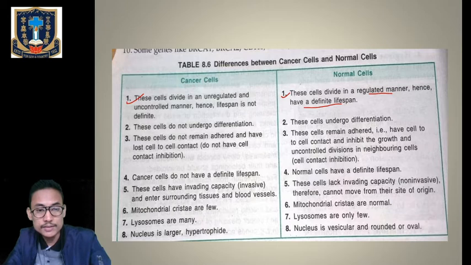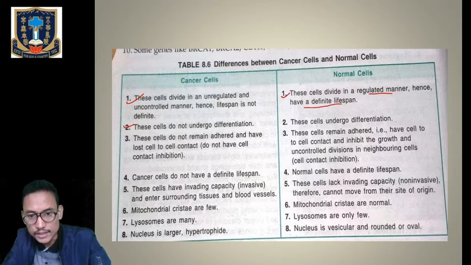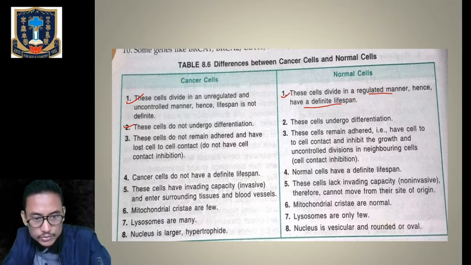Number two, in cancerous cells, these cells do not undergo differentiation. We just learned that cancerous cells undergo rapid cell division, which is an uncontrolled cell division without cell differentiation. But normal cells undergo cell differentiation. Whatever the cells, with normal cells, they undergo normal differentiation.